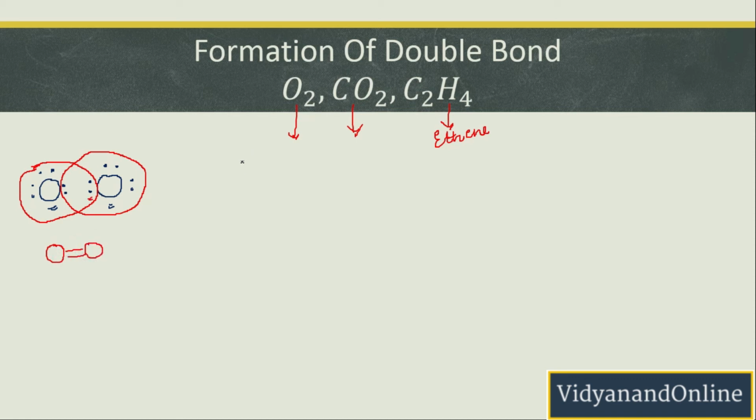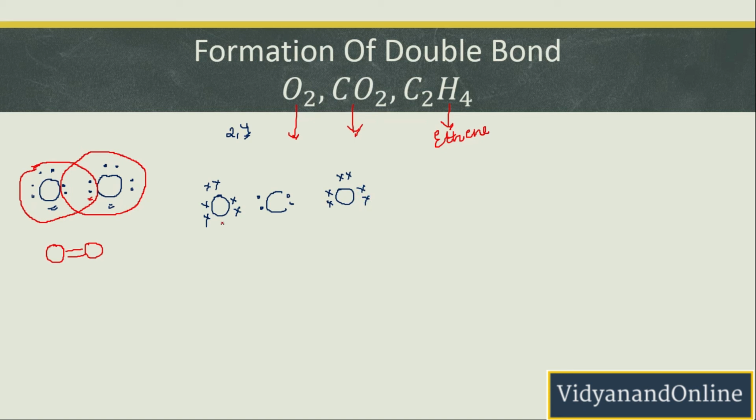Now let us take the example of carbon dioxide. Let us write C here and 2 oxygen atoms here. Carbon has 4 electrons in the outermost shell because the atomic number of carbon is 6 and that is why its electronic configuration is 2, 4. So let us put it like this: 1, 2, 3, 4. And oxygen has 6 electrons in the outermost shell. So let me put it like this: 1, 2, 3, 4, 5 and 6. And here also 1, 2, 3, 4, 5, 6.